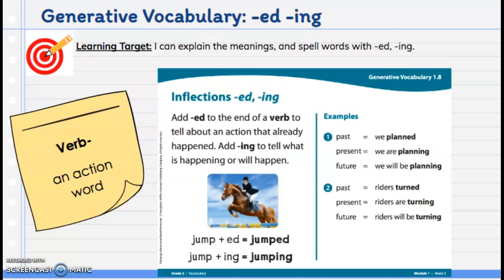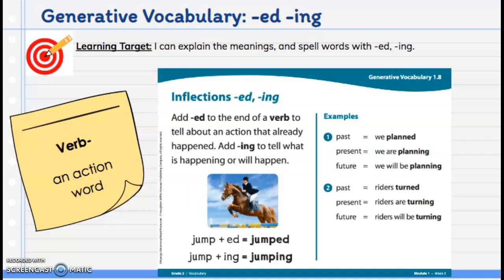Let's look at this example. Jump plus -ed equals jumped. Jump plus -ing equals jumping. Let's look at some more examples.